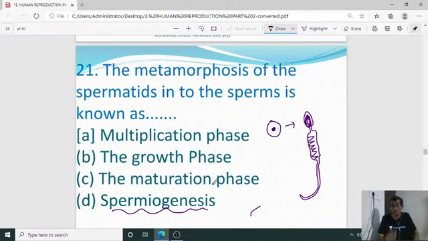So the non-motile spermatid is converted into motile sperm by spermiogenesis.